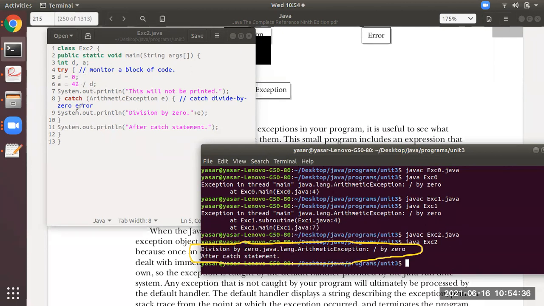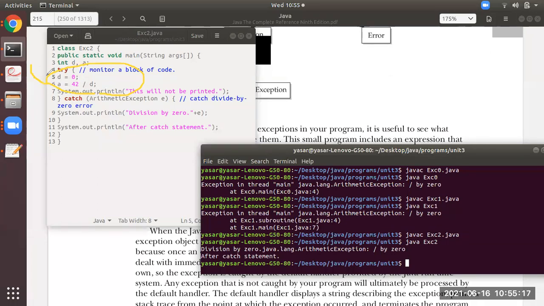So you see here, inside the main method, when you are executing the program, inside the try block, fifth line, D is initialized to 0. Okay, that is fine. But at line number 6, you can observe 42 divided by D, means 42 divided by 0. So at this particular line number 6 there is an error. So whenever an error occurs in the try block, from there it will move to the catch block by skipping the other lines. Like in this, at line number 6 there is an error, so it will skip the seventh line. Why? The seventh line is also part of the try block. It has to print, no, but it will not print. Okay, that is the concept of try and catch.